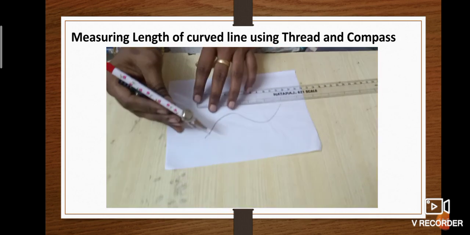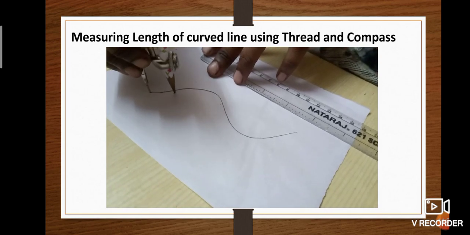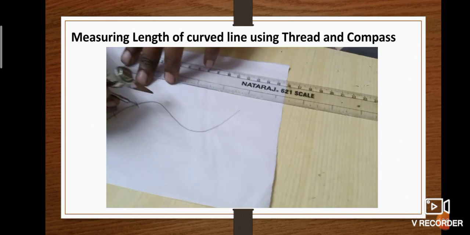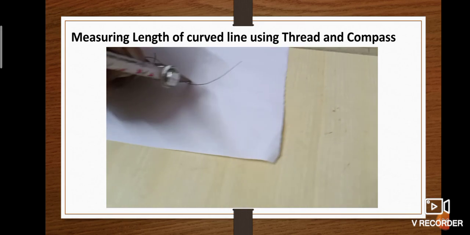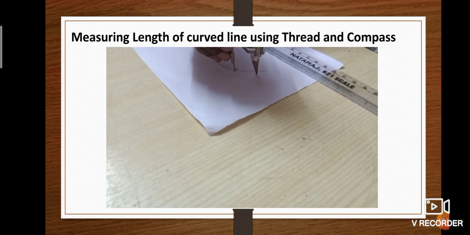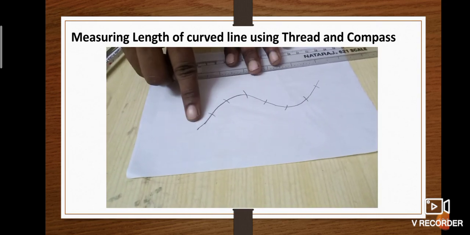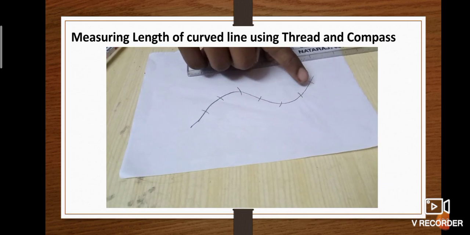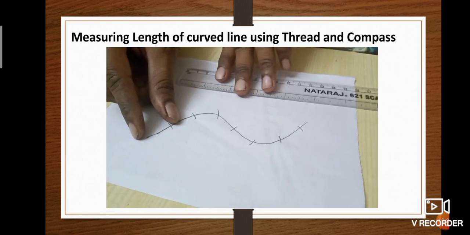Then keep the compass on one side of the curved line. Put an arc. You will get a number of segments. How many segments? 1, 2, 3, 4, 5, 6, 7. The number of segments is 7 and each segment is 2 centimeters.